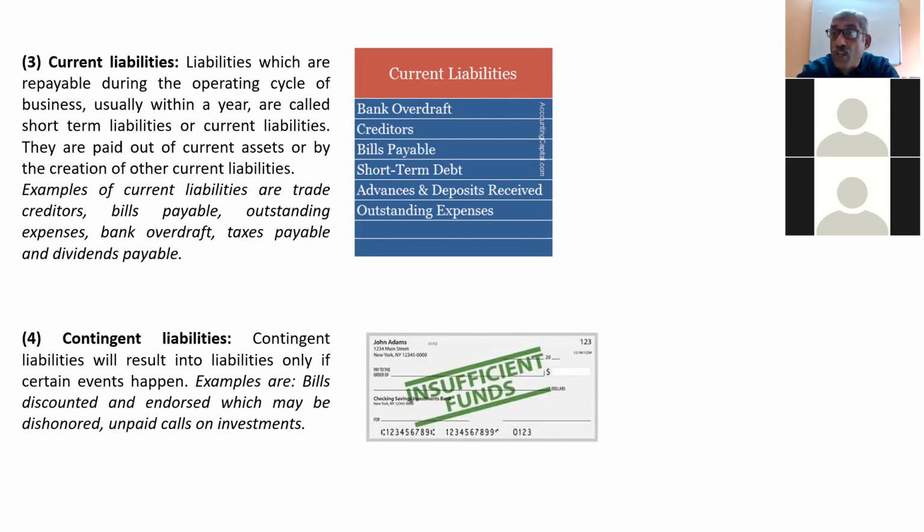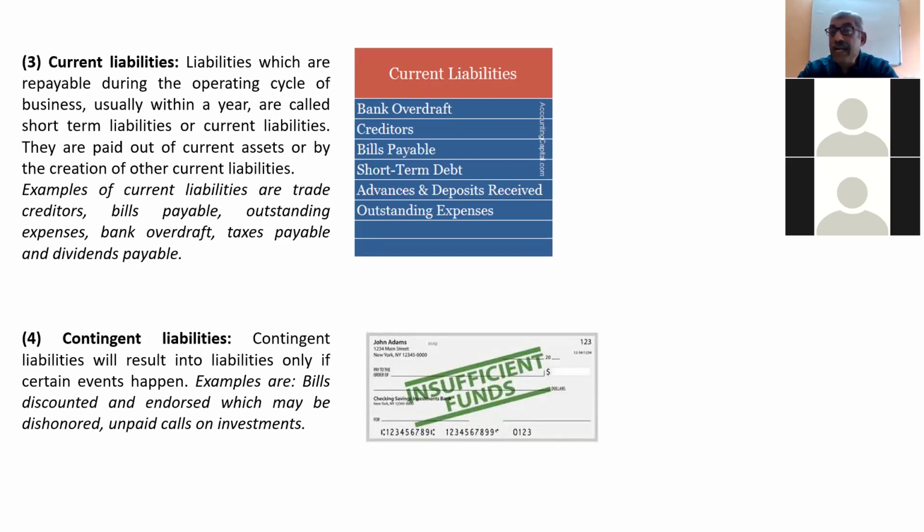I've explained all these things when we did trial balance. See, what is outstanding? The money that you have to pay. See, prepaid expense is an asset. Outstanding expense is a liability. Remember, once again, prepaid expense is an asset and outstanding expense is a liability. So some of the important types of current liabilities are bank overdraft, creditors, bills payable, short-term debt, advances and deposits received, outstanding expense. Advance and deposit received means somebody has given you some money in advance, so you have to pay at a later stage. So they are called current liabilities.